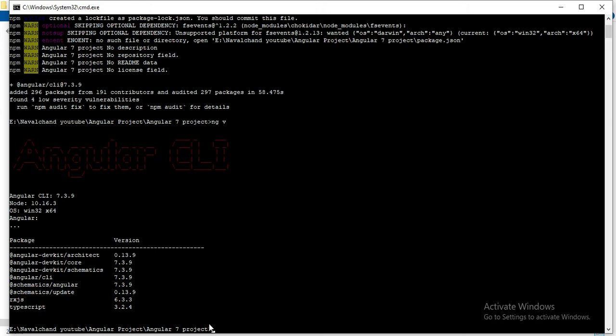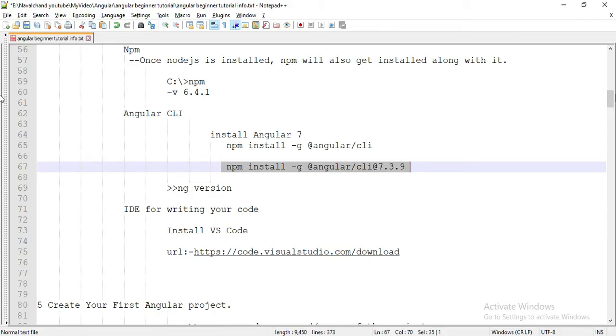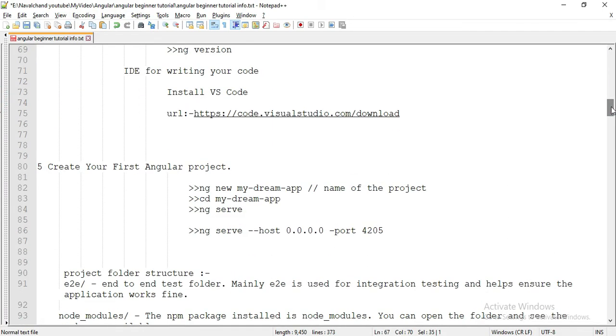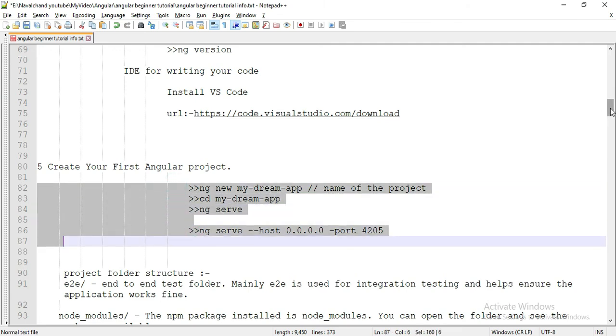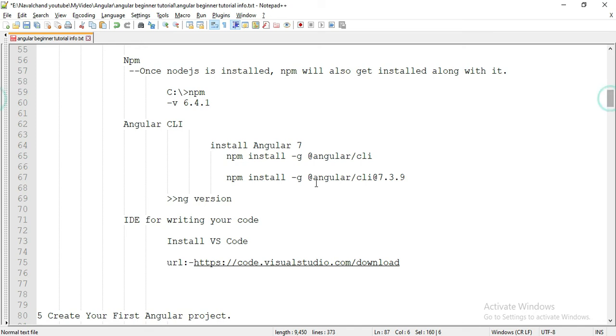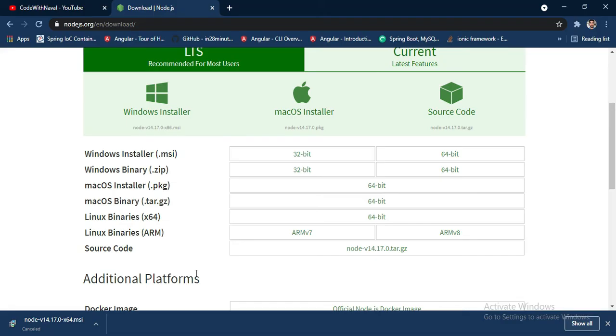Okay, let me create a new project. I'll simply move to the document. Here you can see we can create a new project using this command. Before creating a project, we will first download an IDE. Install VS Code. For that, I'll copy this link. We need one IDE to write our code. Okay, I'll paste it here.